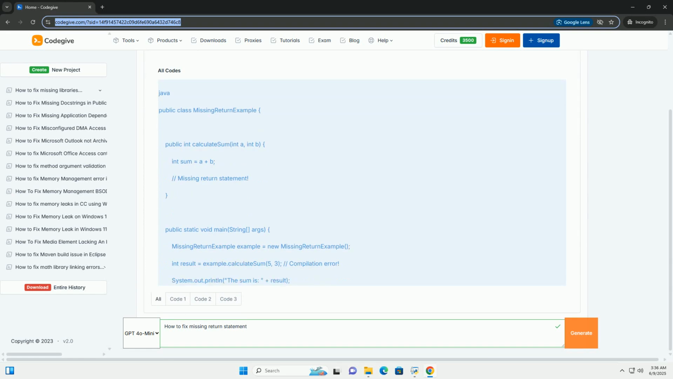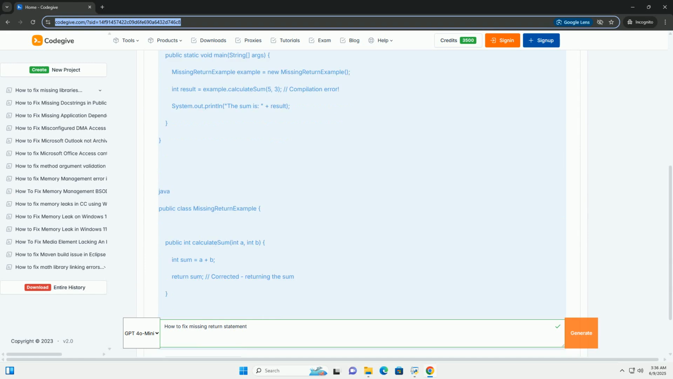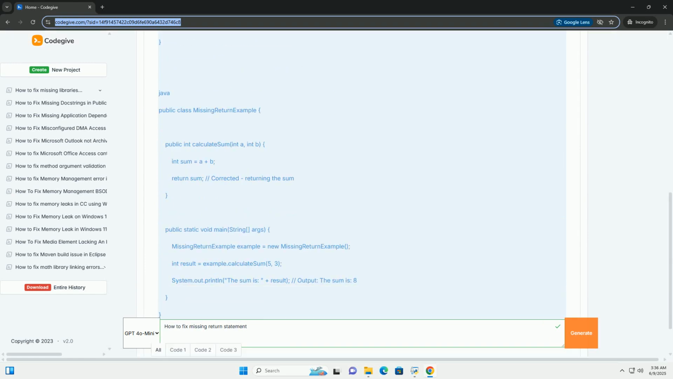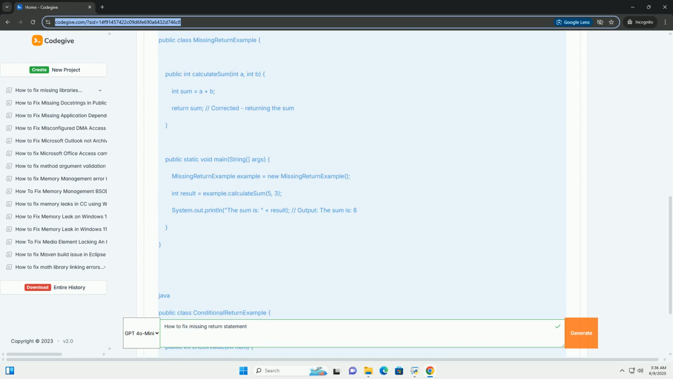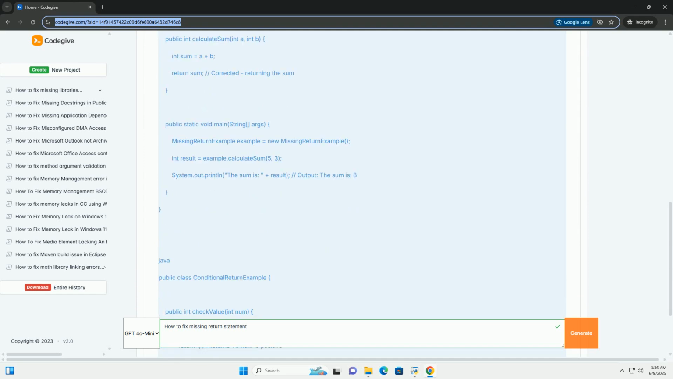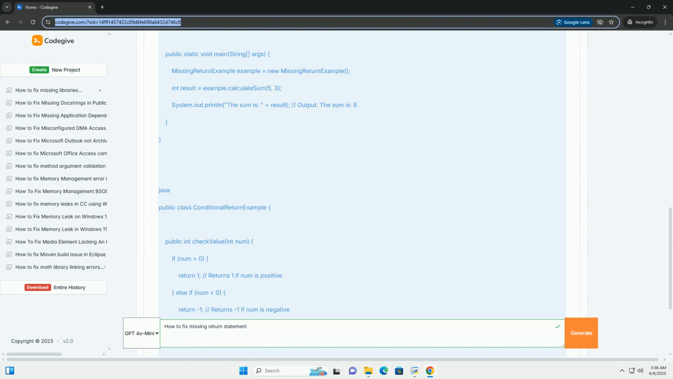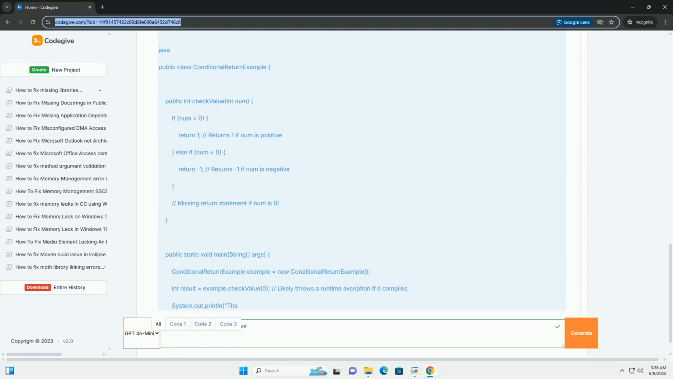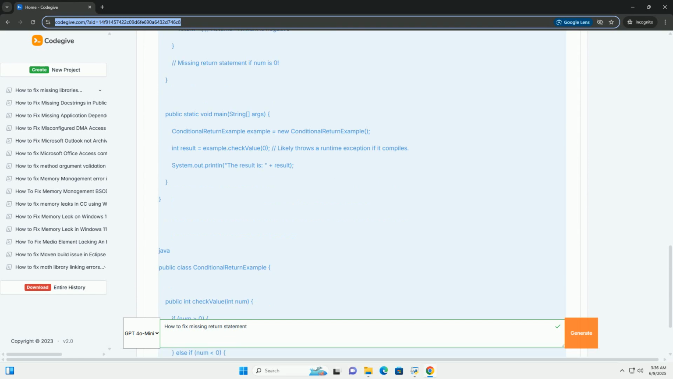Fixing missing return statement errors, a comprehensive guide. The missing return statement error, often seen in languages like Java, C++, and C, is a common hurdle for programmers. It signals that a function or method declared to return a value is executing without actually providing that value before it finishes. This can lead to unpredictable program behavior and crashes.